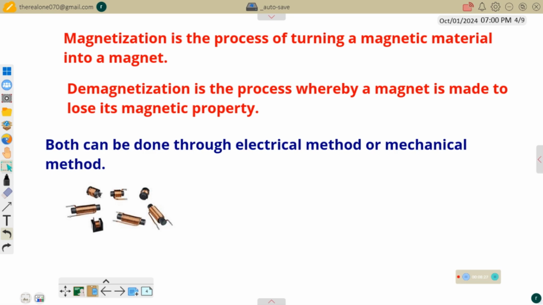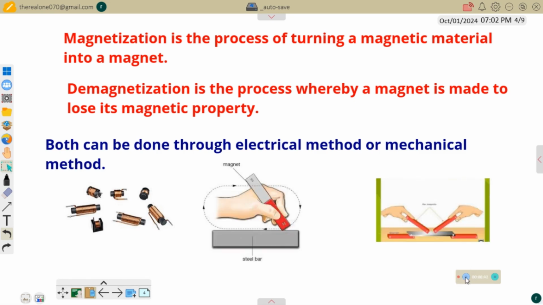Then the other method is the mechanical method. This is just by rubbing a magnet over the magnetic substance. After some time, it will gain magnetic property. And if you want to demagnetize it, we rub it in the opposite direction. For the mechanical method, you can see there is contact between the magnet and the magnetic material. It can be single contact or double contact. Both are known as contact methods, and they are mechanical methods. We'll talk about this later in physics subsequently. Just know that both magnetization and demagnetization, since we can reverse them, are physical changes.